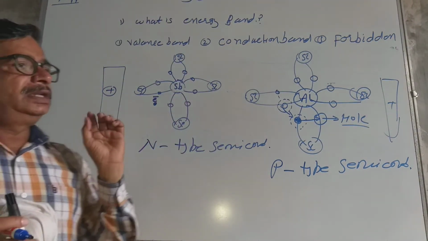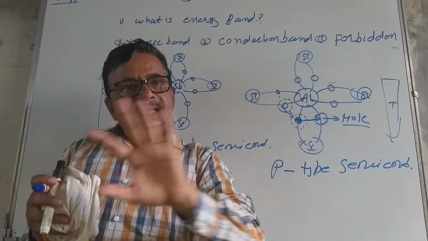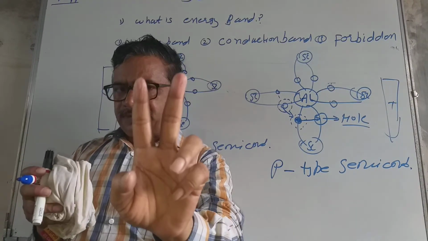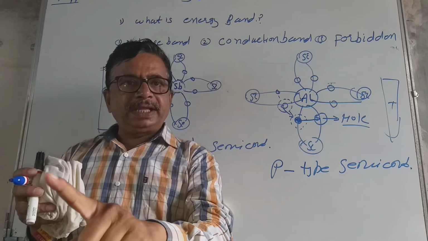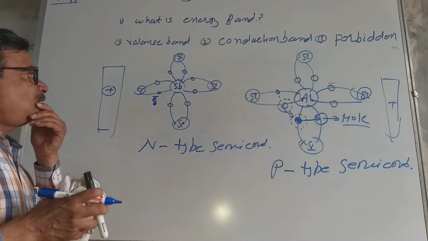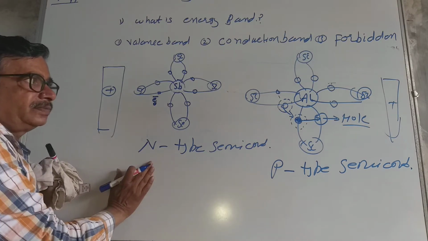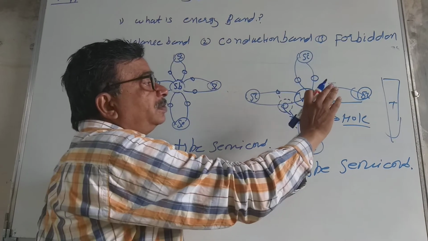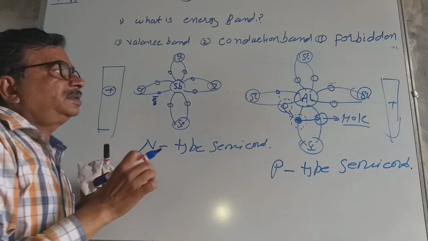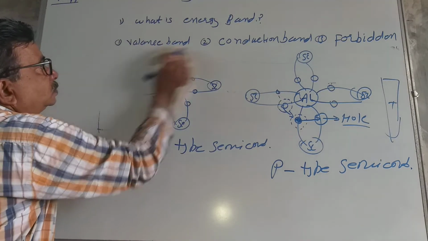Now, what does semiconductor mean? It is the property of a material which is in between conductor and insulator. This is a semiconductor. There are only two types of semiconductor, n type and p type. How will we get n type? When a pentavalent substance is added into a pure silicon crystal or germanium crystal, then we get the n type semiconductor. When a third group element like aluminium or indium is added to a pure germanium crystal or silicon crystal, we get the p type semiconductor. These are the two varieties.